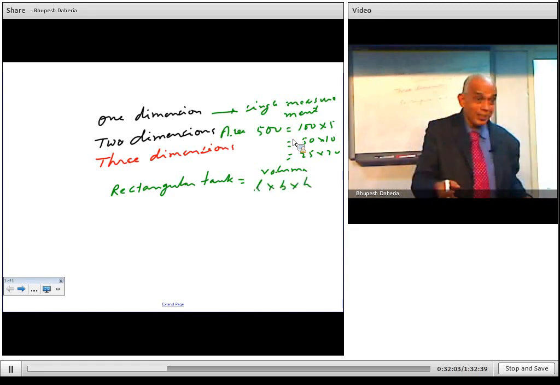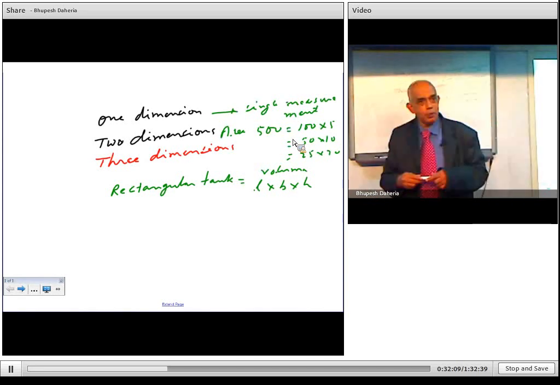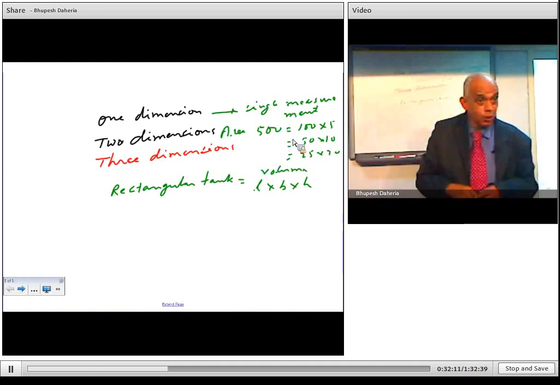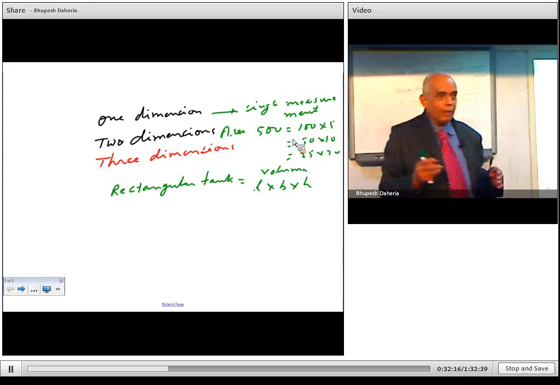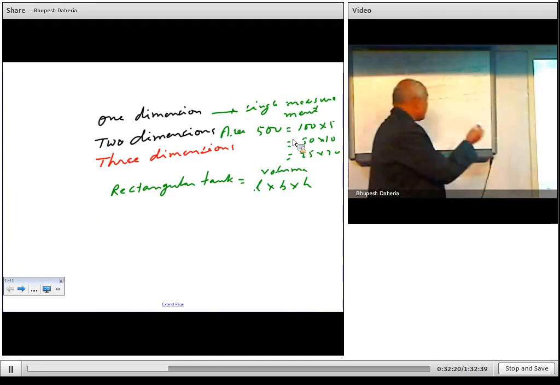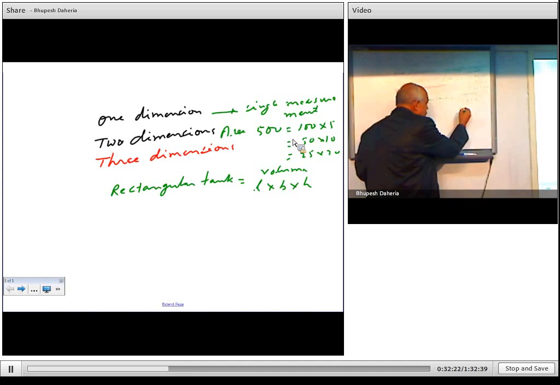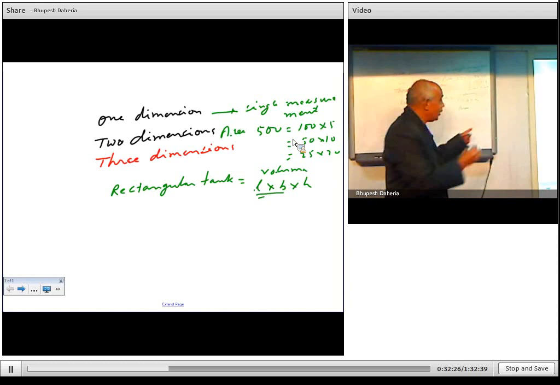If you pour water on that, it will go off. It cannot hold. So the concept of volume has come because it must be able to hold. So it must have length, breadth, depth or height. Okay. Now for example, rectangular tank, you can have cylindrical tanks also. In this, this is nothing but the area. Just now we have seen that length into breadth is area. So volume can be area into height.